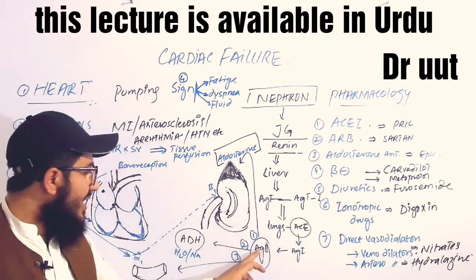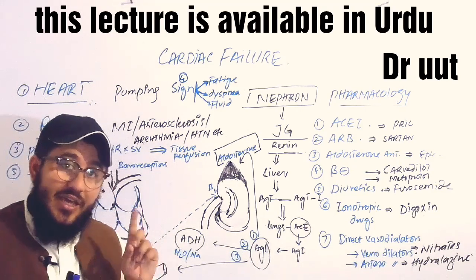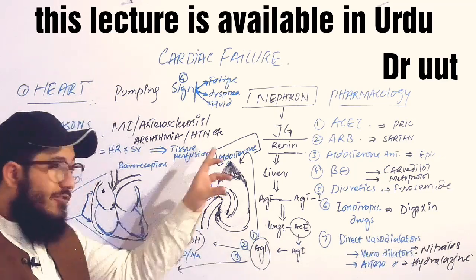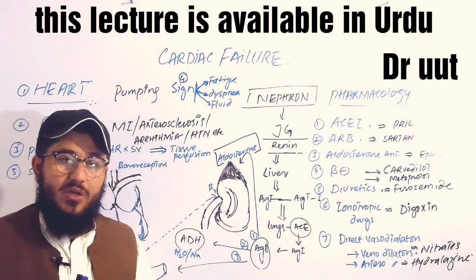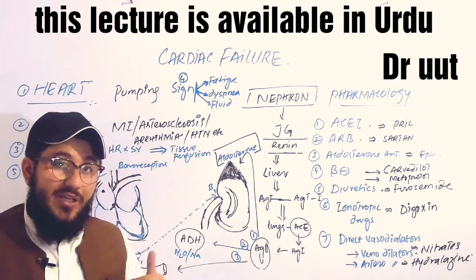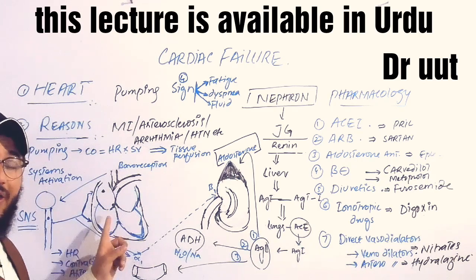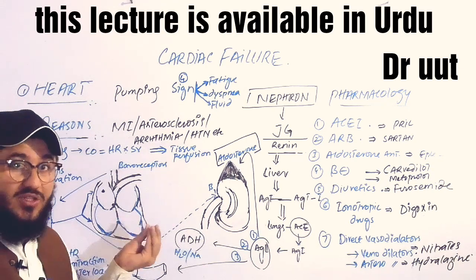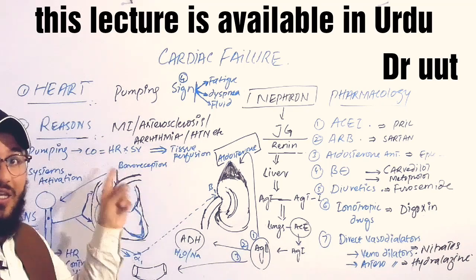Next is the antidiuretic hormone from the pituitary gland. Again, we know the job of the antidiuretic hormone is on the nephron. It also reabsorbs sodium and water, meaning salts and water. Again the blood volume will increase, again the venous return will increase, again the ventricles will get the stress, and the heart is responsible for replying to the stress in the form of contraction. Then the ventricles will contract, and the output is again increased.